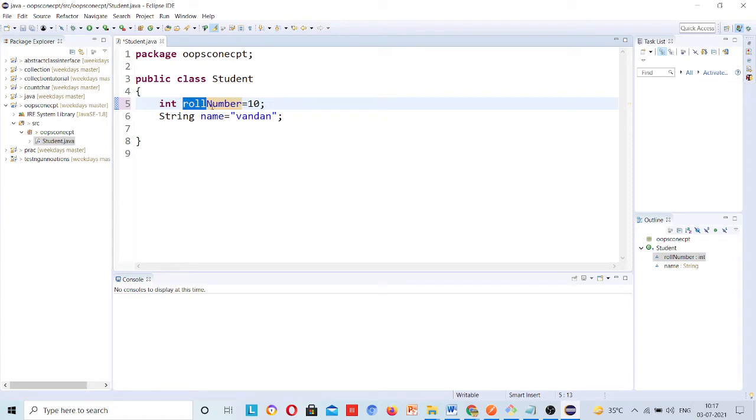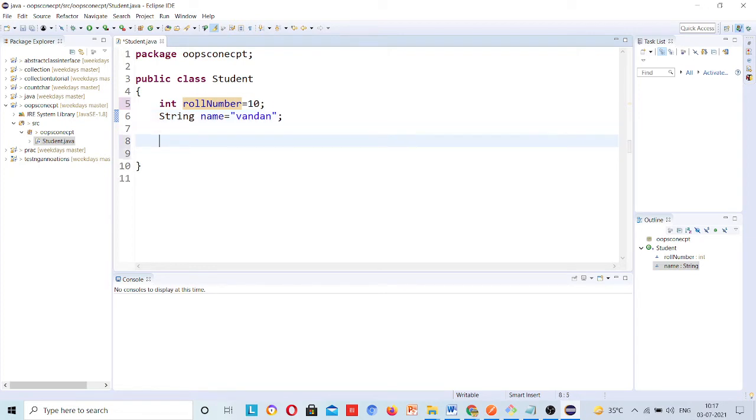First word will start with a small letter, and the second word will start with a capital. Okay, and number is starting with capital N. Okay, and here student string name is equal to Vandan, so student roll number is equal to 10. Okay, and student name is what? Vandan. Now this I have created.